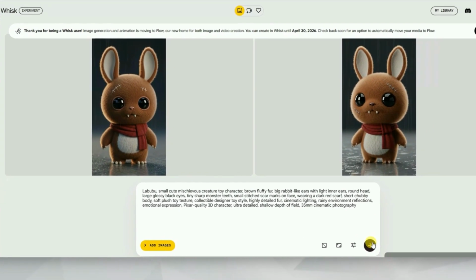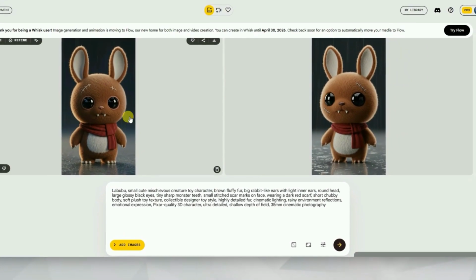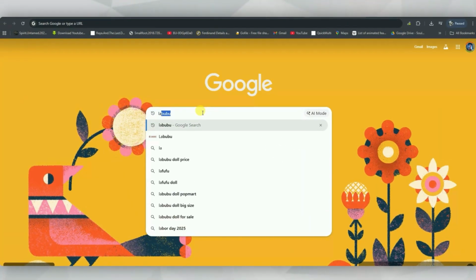When I click Generate, the image it gives me doesn't really look the way we imagined. So what do we do now? Don't worry, there's a really simple solution. Just go to Google and search for Labubu.